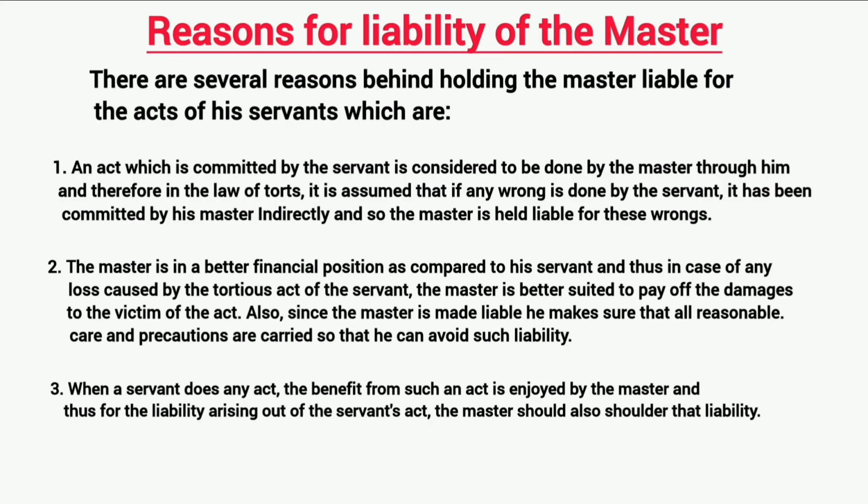The master is also in a better financial position as compared to his servant, and thus in case of any loss caused by the tortious act of the servant, the master is better suited to pay the damages to the victim of the act.